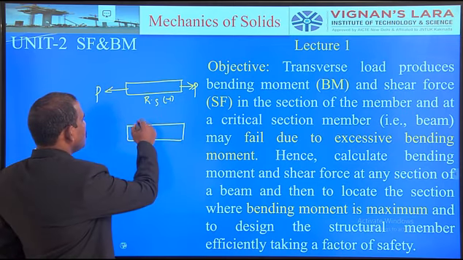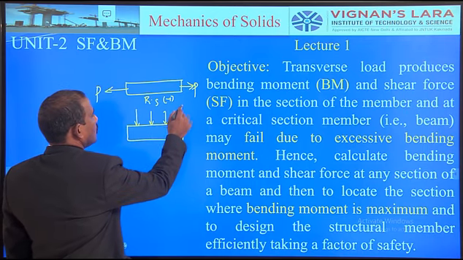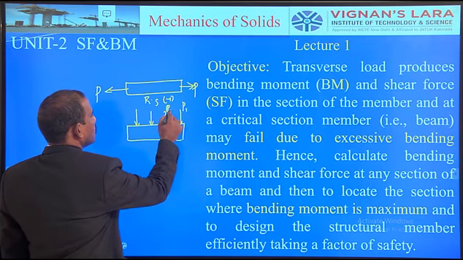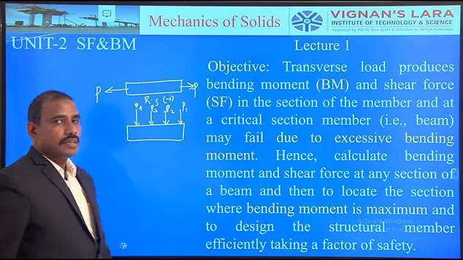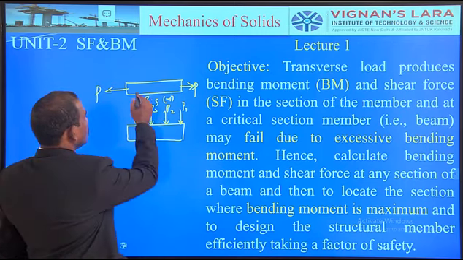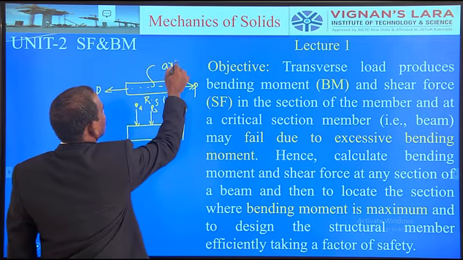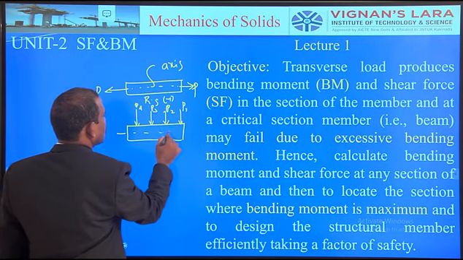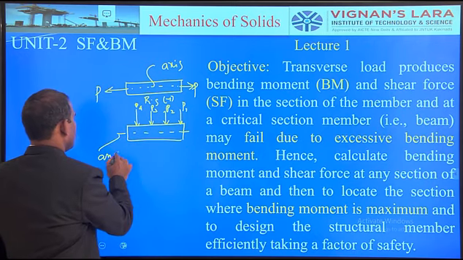So, the same member is subjected to forces of magnitude at different places as P1, P2, P3, P4. If we observe the line of action of the forces with respect to the axis, it is not the same. So, this is the axis.